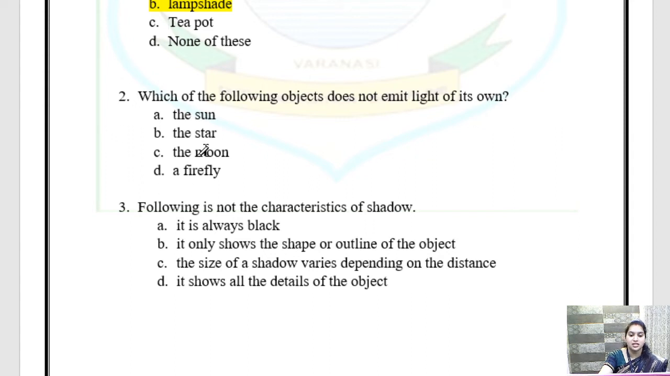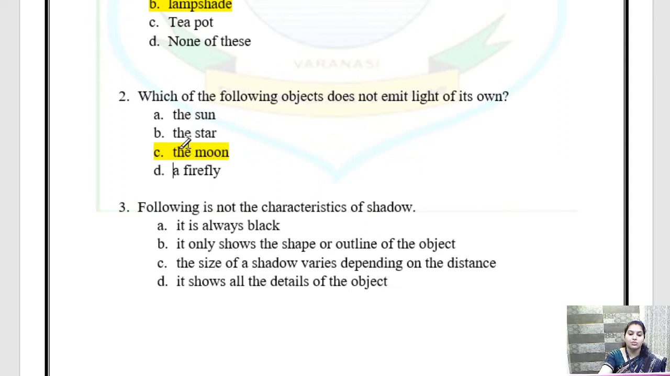इनमें से किसकी खुद की लाइट नहीं होती है? So the sun, we know it has a light of its own, so it is a luminous object. A star also has a light of its own, so it is a luminous object. A firefly also has light of its own. What about the moon? The moon does not have light of its own, and it reflects the light of the sun, and hence we can see the moonlight.